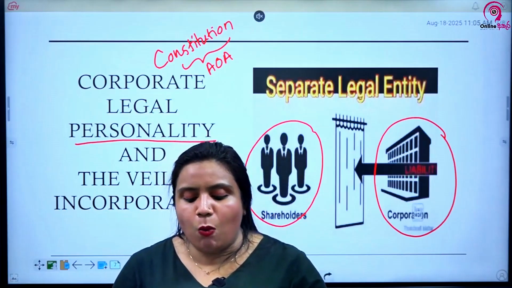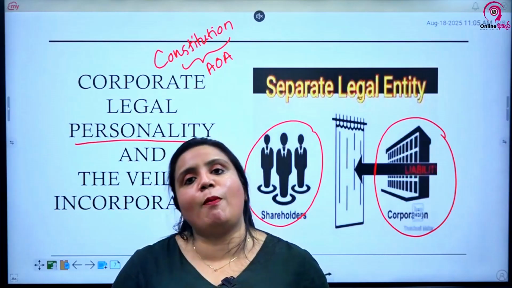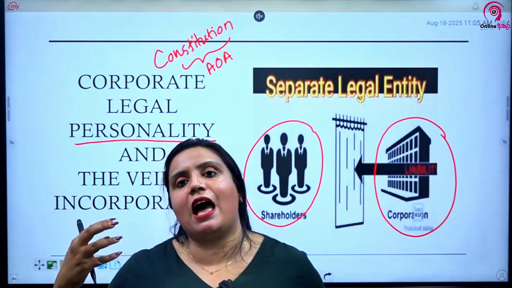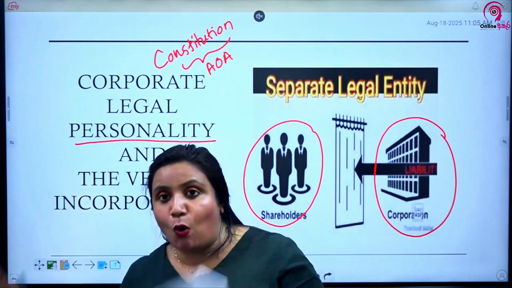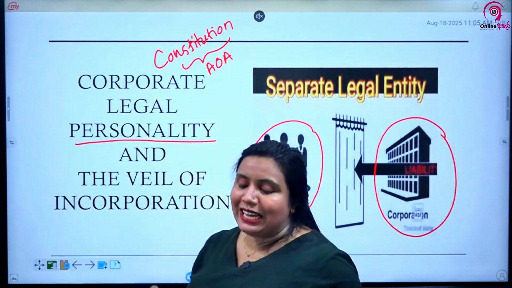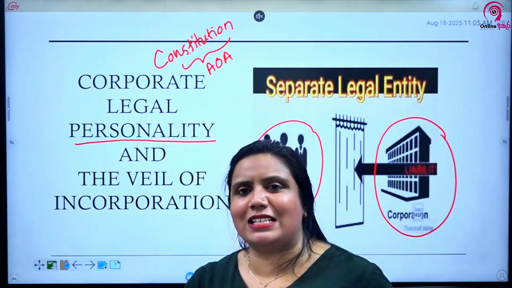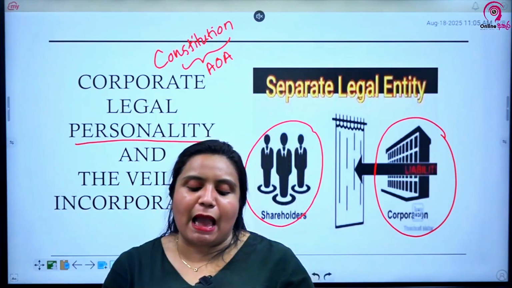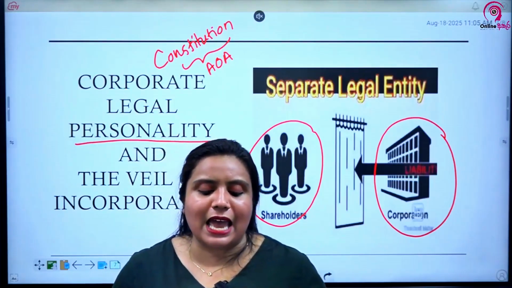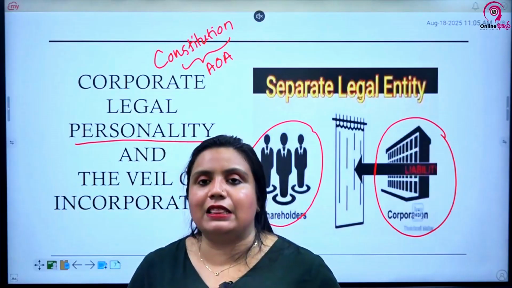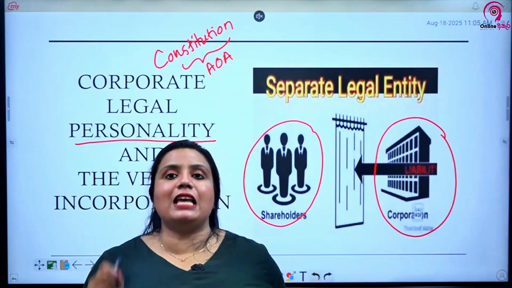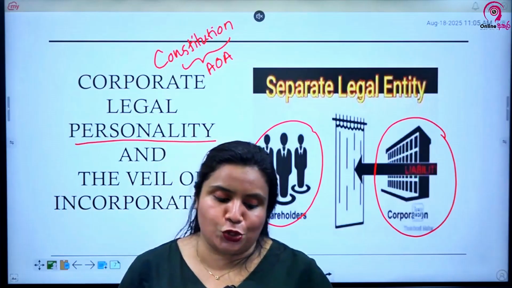Again, a company can acquire, hold and dispose of property. Company can have their own properties, right? Company can own properties separate from the shareholders because of the corporate legal personality. All of these we have discussed earlier. Just to recap, it can do so in its own name, and the shareholders as owners have no proprietary interest in the company assets, especially with regard to company assets. Remember the case Mokora versus Northern Assurance.